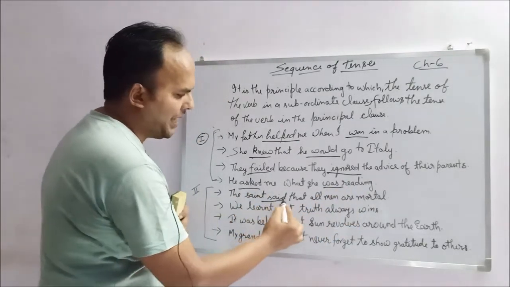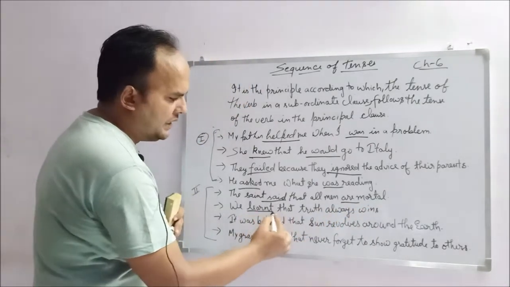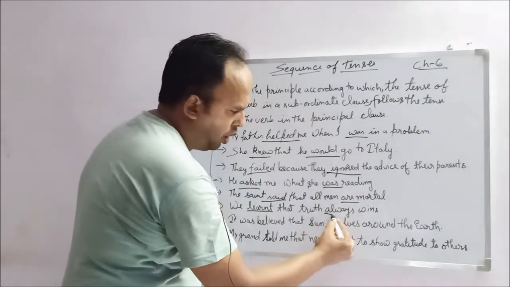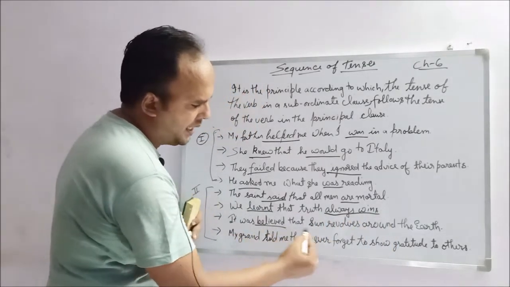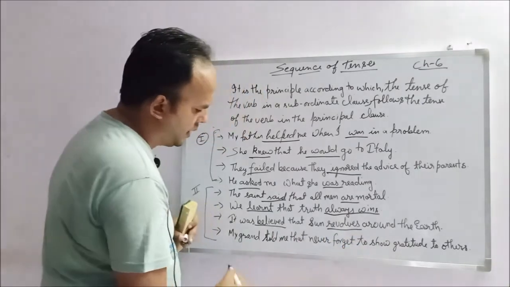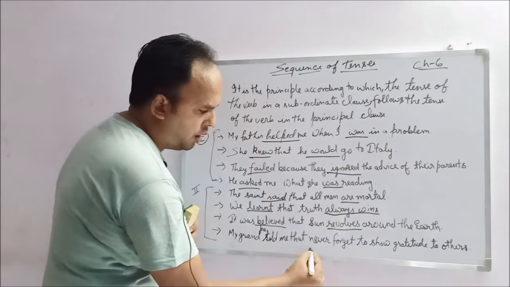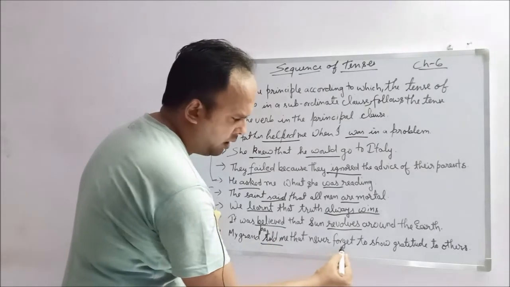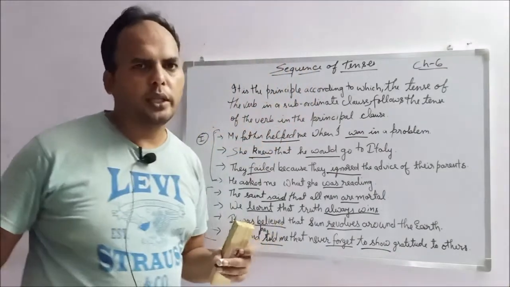The teacher said, all men are mortal. We learned that truth always wins. It was believed that the sun revolves around the earth. My grandpa told me that never forget to show gratitude to others.